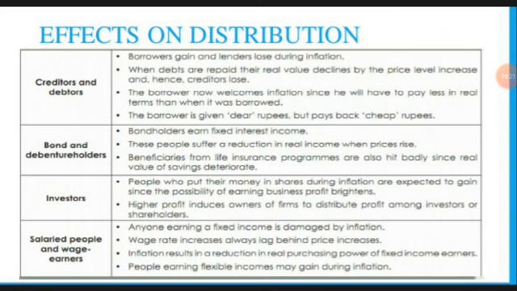Next, salary people, wages people, they have a fixed monthly salary. Even if inflation brings a lot of profit, they won't give the salary in the middle of the year. After the end of the year, after finishing everything, they may give, but for pensioners and all it won't happen.